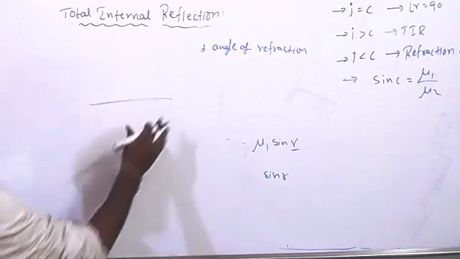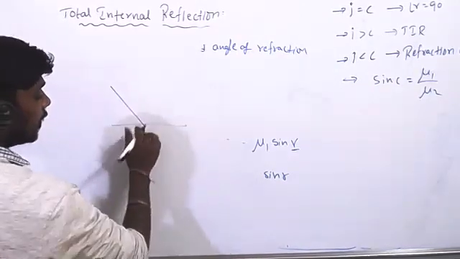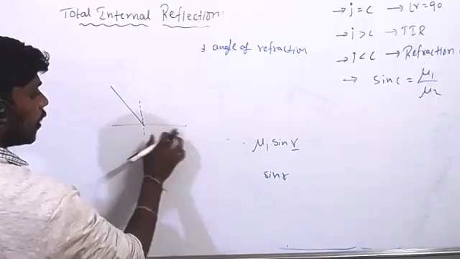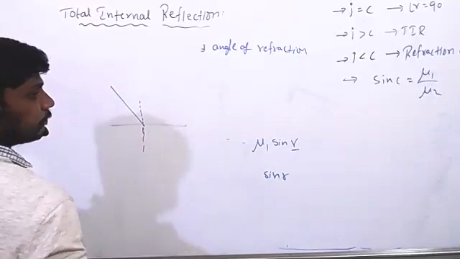See, it is the surface. Wherever the light is incident, there you have to draw the normal, perpendicular to the surface.